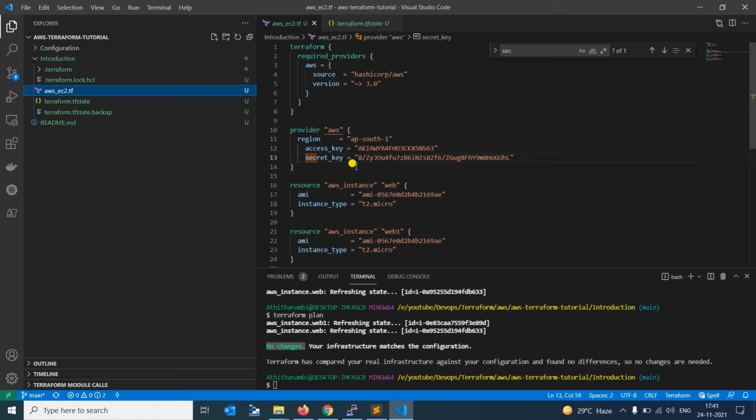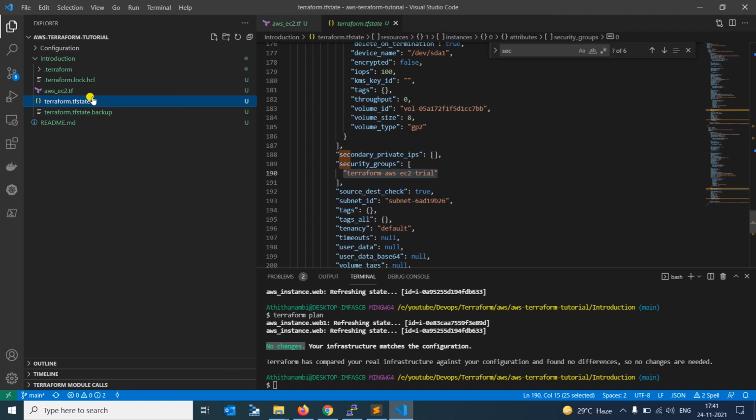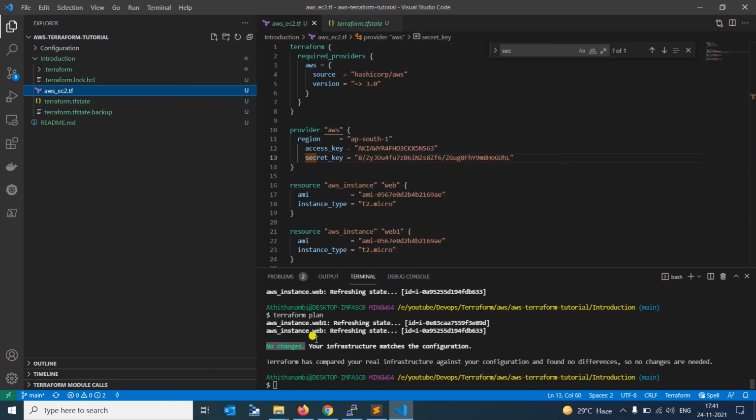So Terraform does not worry about that particular configuration, and that is why it says no change. In this desired file, the security group is not specified, so even when the state file is updated, the desired value is not available. So Terraform says no change is required.